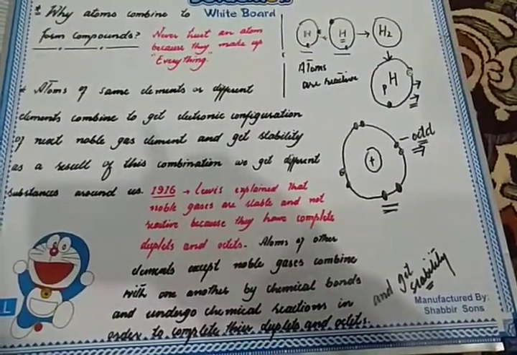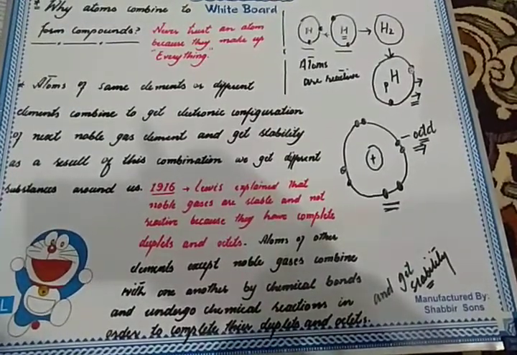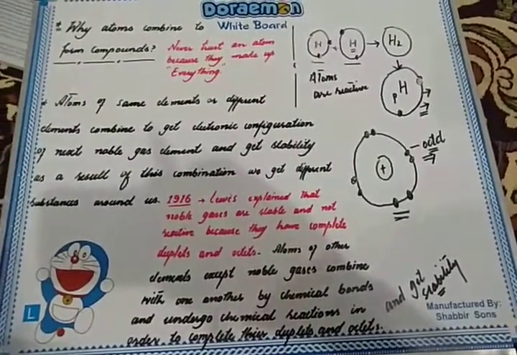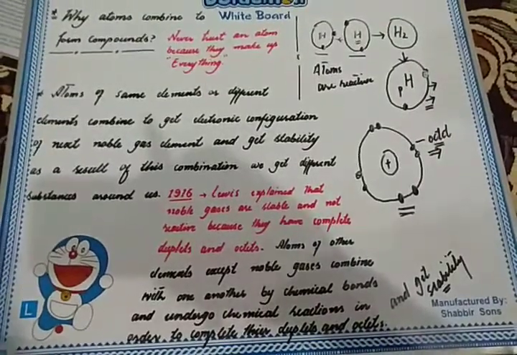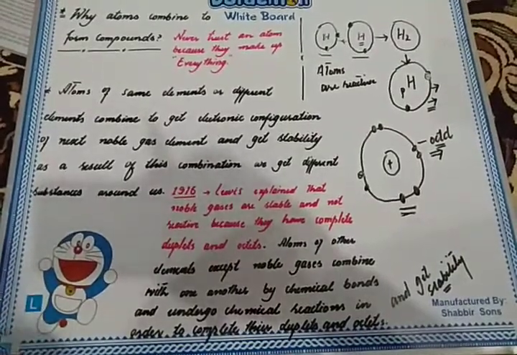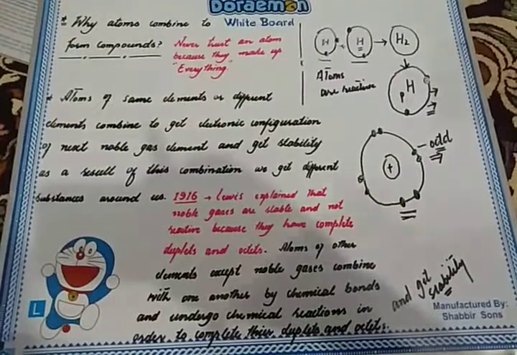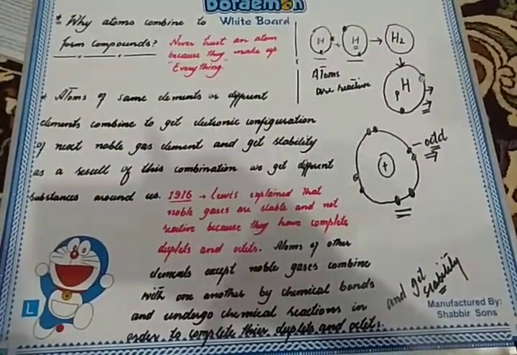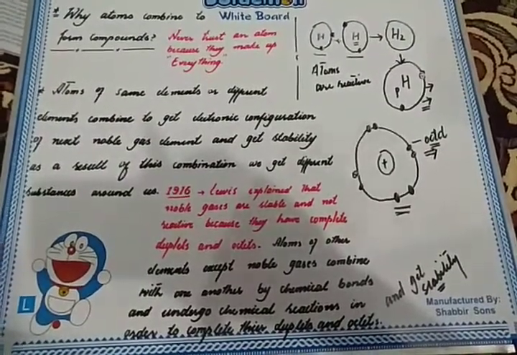That's why when we keep iron-made things in the outside environment, they get rusty because of the chemical reaction taking place with atoms present in the air, that is oxygen, which reacts with iron and forms iron oxide, which we call rusting.